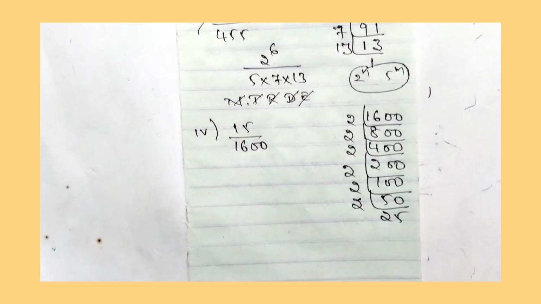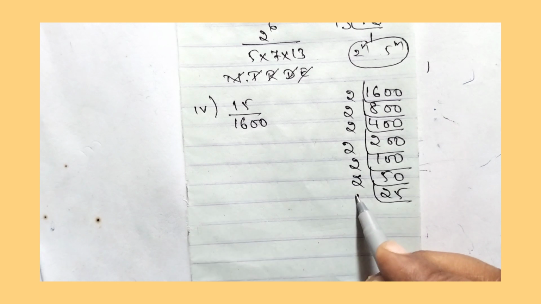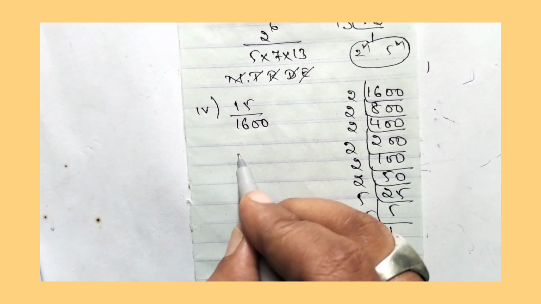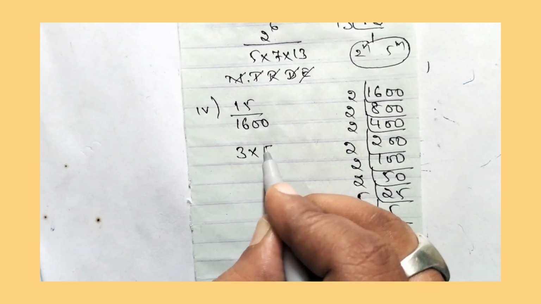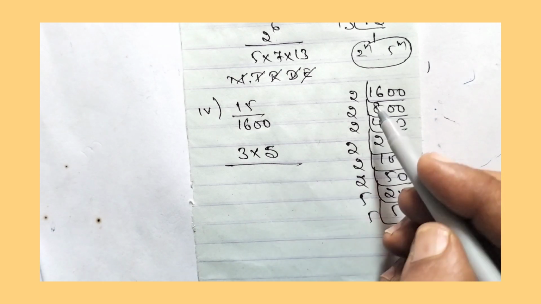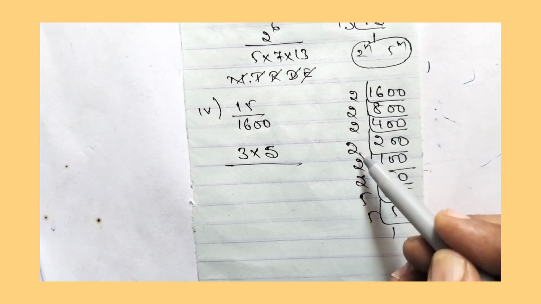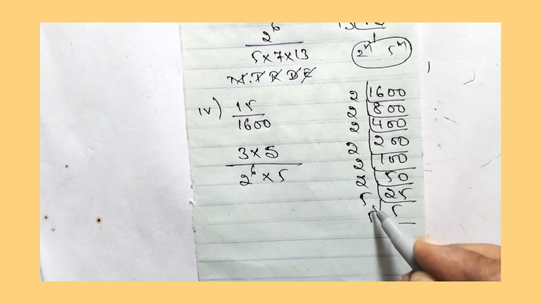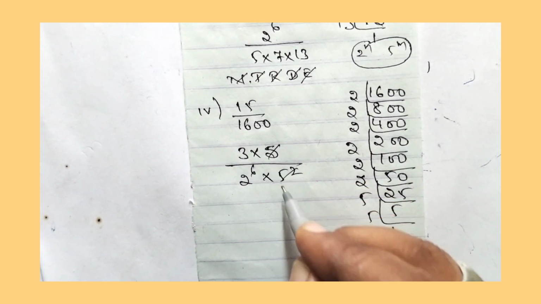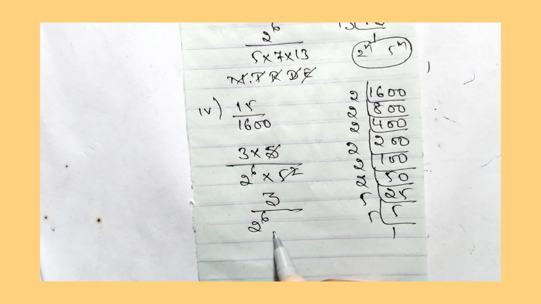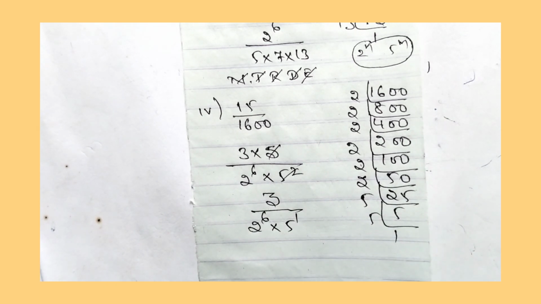225s are 50. Then 5 5s are 25. Then 5 1s are 5. So 15 can be written as 3 into 5, divided by 1600, which can be written as 2 to the power of 6 into 5 to the power of 2. So 5 5 get cancelled. Remaining is 3 divided by 2 to the power of 6 into 5 to the power of 1.